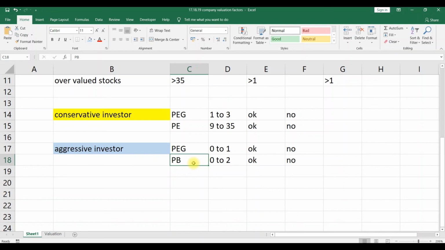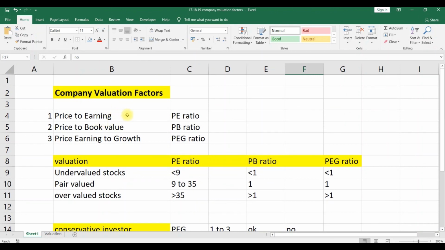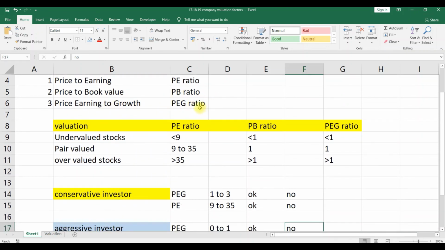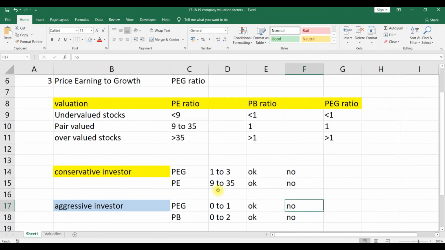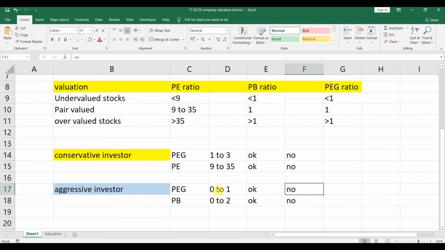If the PB ratio is also 0 to 2, then okay, otherwise we say no. If it is more than 1, we say directly no. This is the way we can select stocks for aggressive as well as conservative investors by using three major valuation factors: price to earnings, price to book value, and price earnings to growth. Price earnings to growth is a new one, and it will be the common primary factor for both investors. PE will be used by the conservative investor and PB will be used by the aggressive investor.